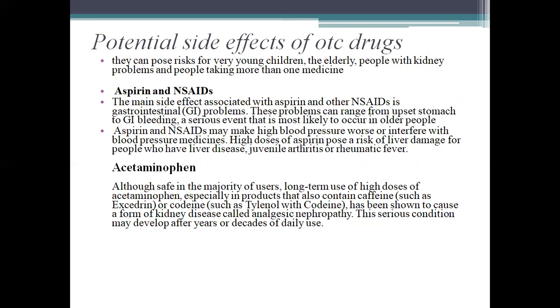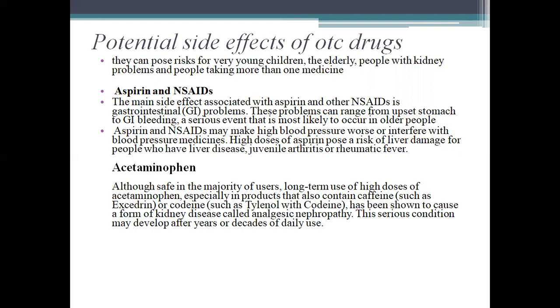Aspirin and NSAIDs may make high blood pressure worse and interfere with blood pressure medicines. High doses of aspirin pose a risk of liver damage for people who have liver disease, juvenile arthritis, or rheumatic fever.